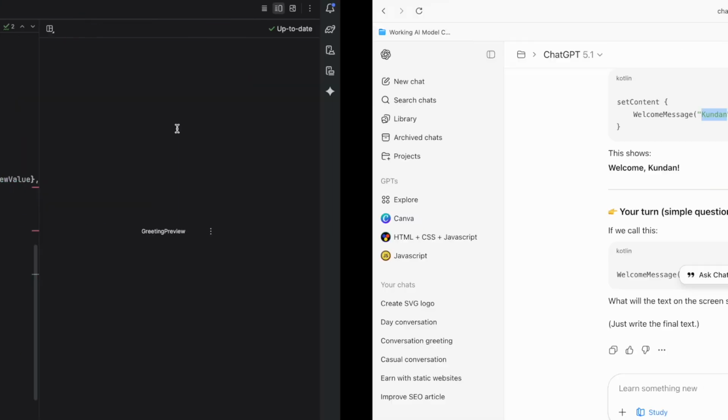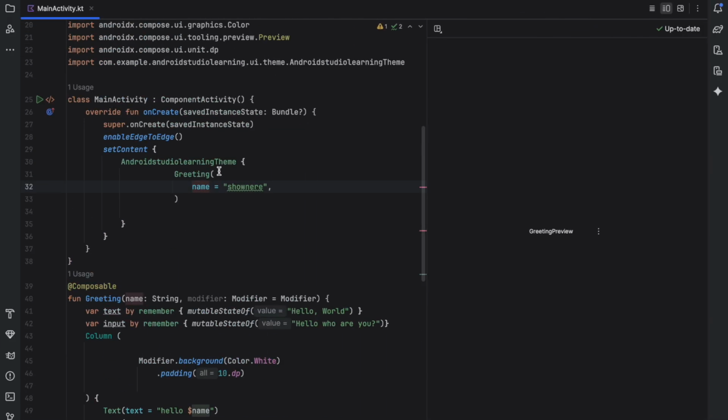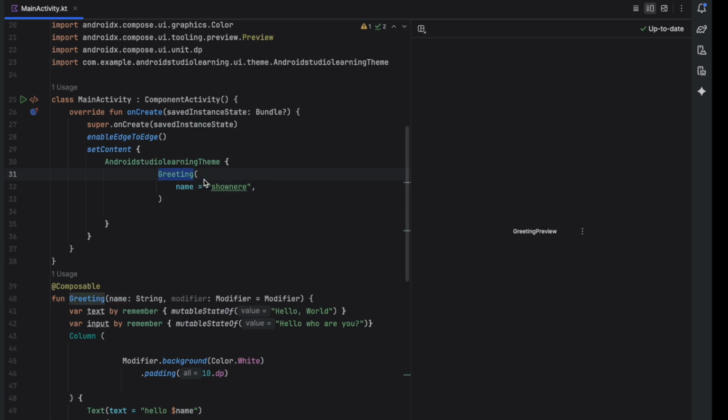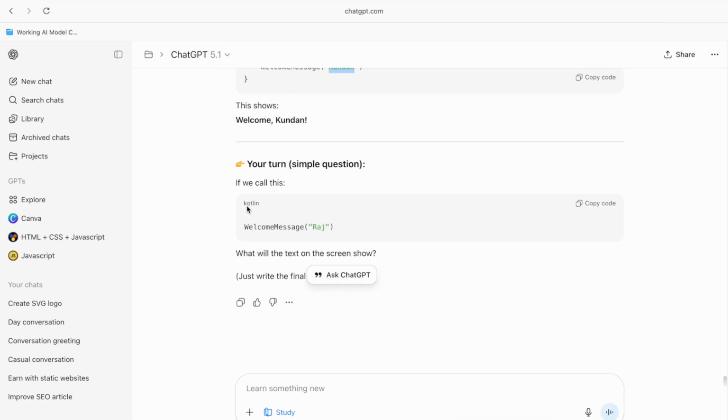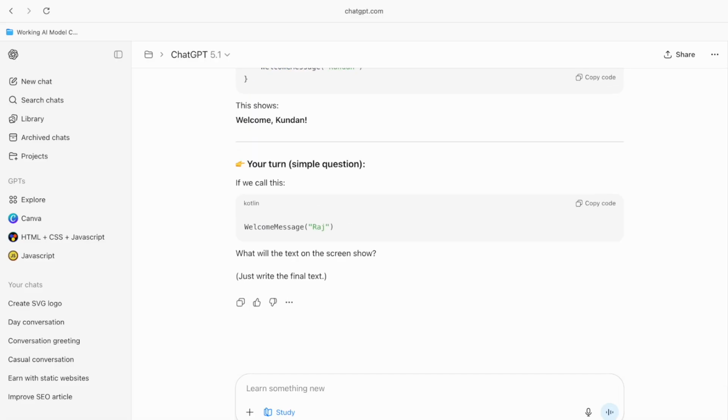So now we're gonna learn from here. In a set content, when we write the function name and the value, we cannot do this. What will the text show now? Just write, okay, whatever the value was, welcome Raj. So I just write that, welcome Raj.